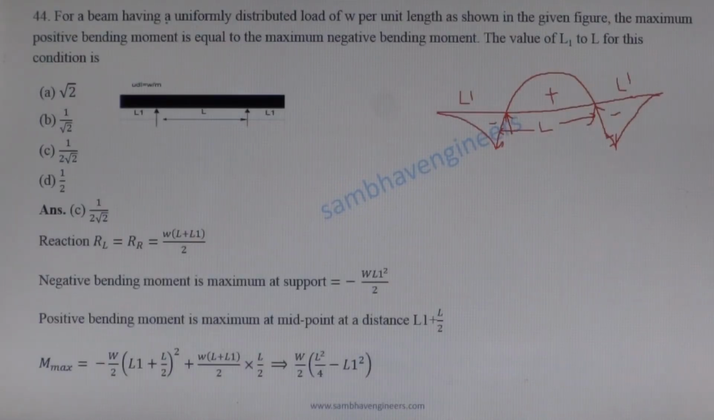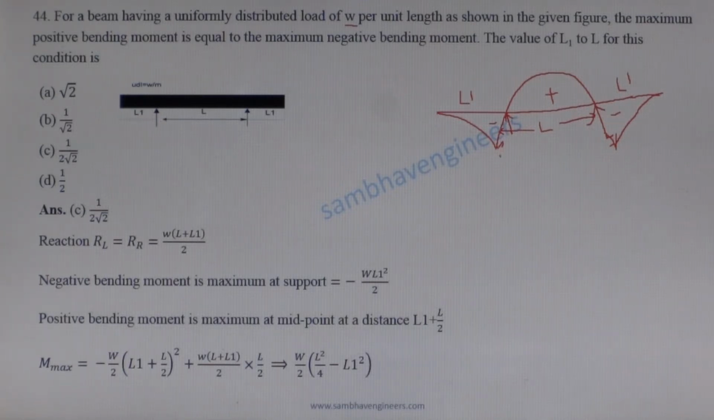For a beam having a uniformly distributed load W per unit length as shown in the figure, the maximum positive bending moment is equal to maximum negative bending moment. Find the value of L1 to L. Here this is an overhanging beam, overhanging on both sides. Length of the overhang is L1 and distance between supports is L.